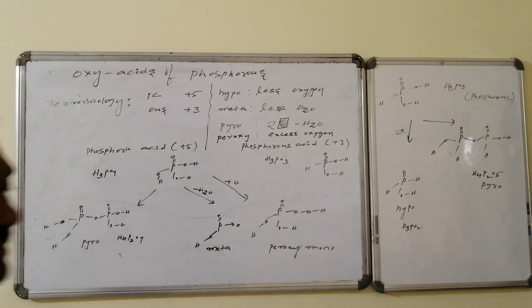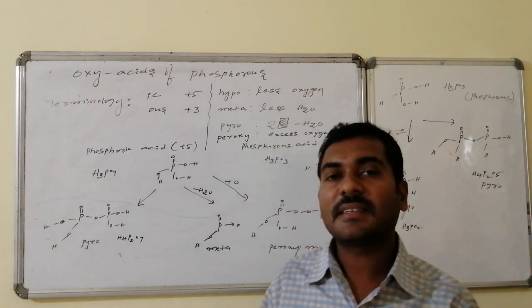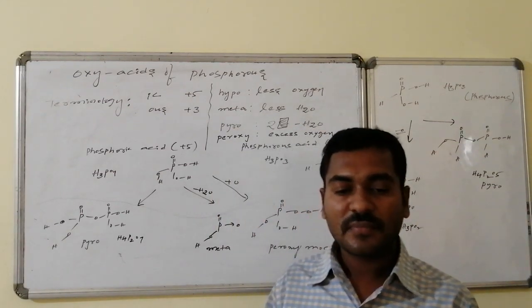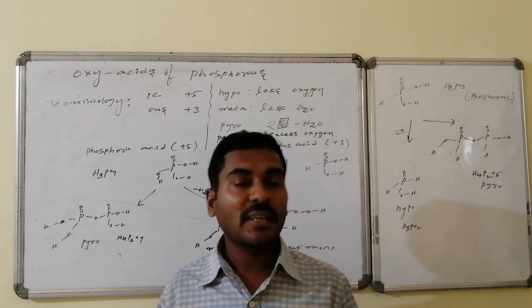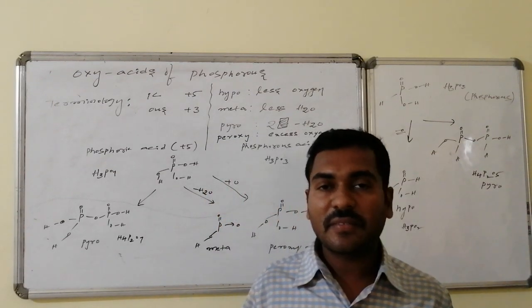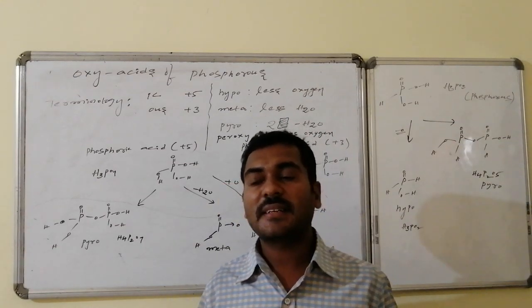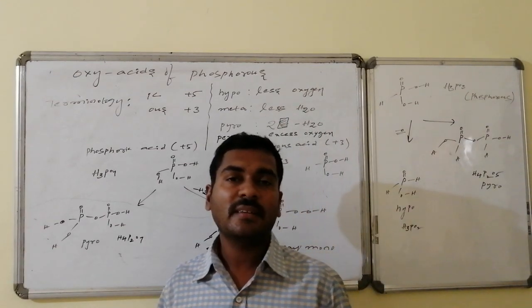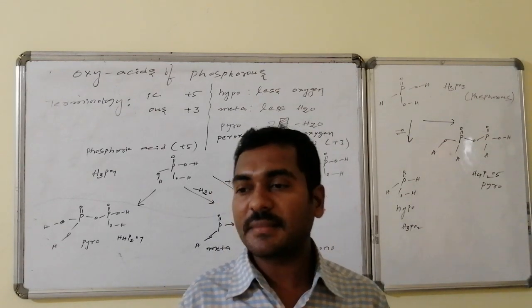Let us go for the next part of the discussion, that is, oxyacids of phosphorus. Phosphorus maintains two important oxidation states. One is +3 and the second one is +5. Group number is 5, hence the maximum oxidation state is 5, that is +5, and the next possible highest stable oxidation state is 3, that is +3.